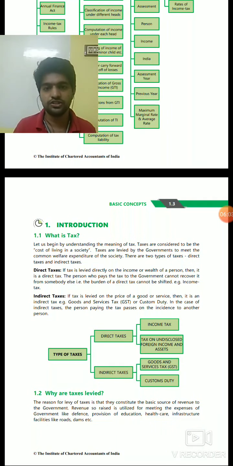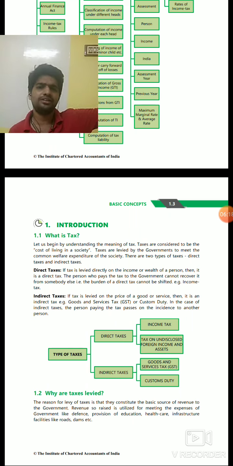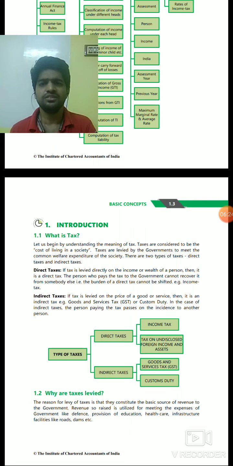So let's see, direct taxation means tax levied directly on the income or wealth of a person. Now there is no concept of wealth taxation. Recently in the newspaper I have seen that some income tax officials have thought of reintroducing wealth taxation. This wealth taxation was there earlier, but defining the wealth of a person is very difficult. Also it results in unwanted litigation, all these problems.